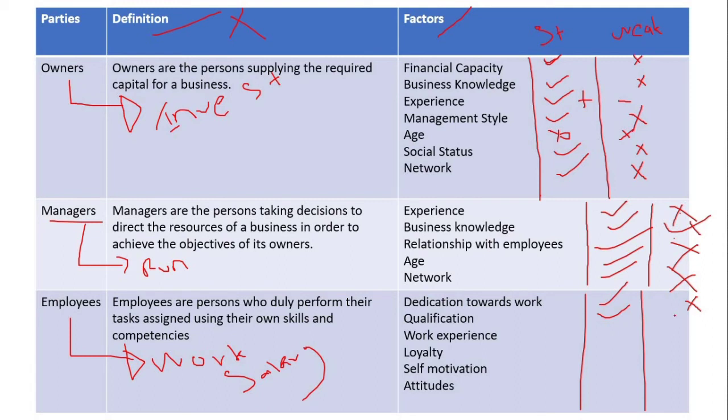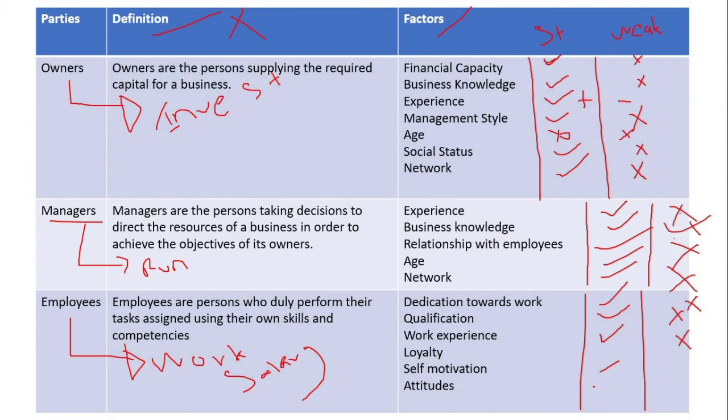If not, if the accounting person does not have qualification, or the HR person does not have good qualification, that would be the weakness. They might not know how to deal with accounting stuff and HR stuff. Having good qualification is a strength. Work experience. Obviously, having good work experience is a strength. Not having good work experience will be the weakness. Self-motivation. Same.